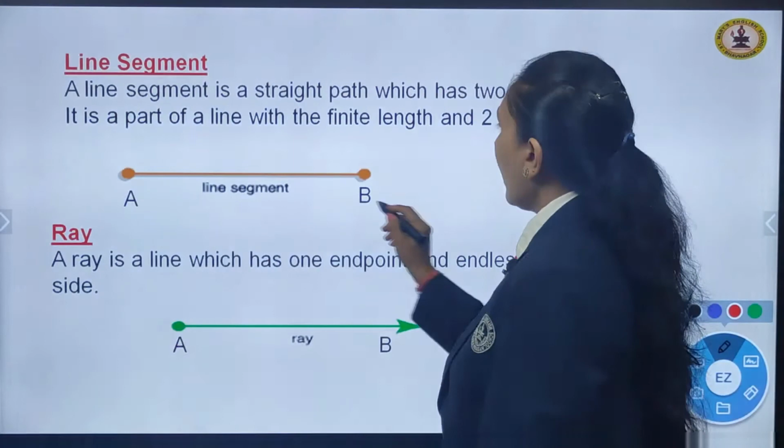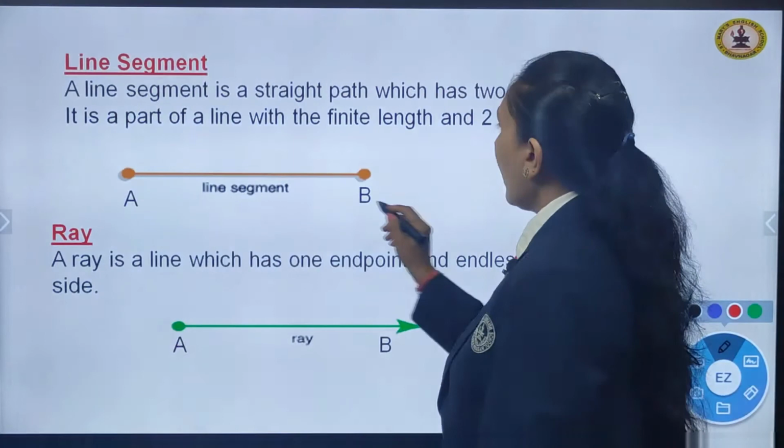We have the last type of angle here, that is vertically opposite angles. What does vertically opposite mean? When two lines intersect each other, they form four angles. Here you can see this figure, when two lines are intersecting, they give rise to four angles, 1, 2, 3 and 4. Okay, children. So, you can see here, angle A and angle B are vertically opposite angles, and angle M and angle N are also vertically opposite angles.